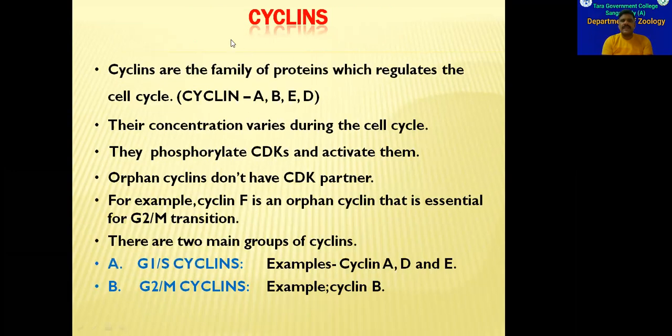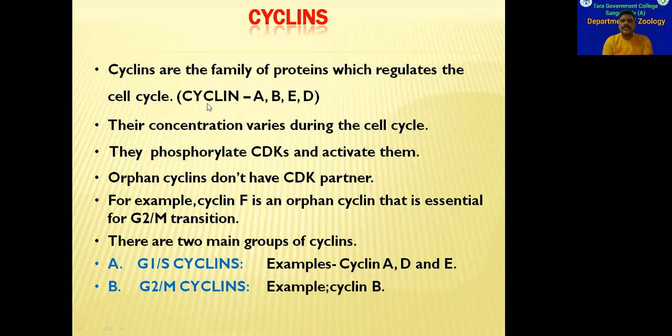So coming to the cyclins, what are cyclins? Cyclins are one type of proteins. They will be usually globular in nature, and four major cyclins are present: cyclin A, cyclin B, cyclin E, and cyclin D. So C is not present. C will be there, but it has no role in controlling or regulating the cell cycle. So these A, B, E, D, these four are regulating cyclins. And the concentrations of these four cyclins vary during the cell cycle. So the concentration is not constant. The concentration will be changing depending on the phases of the cell cycle.